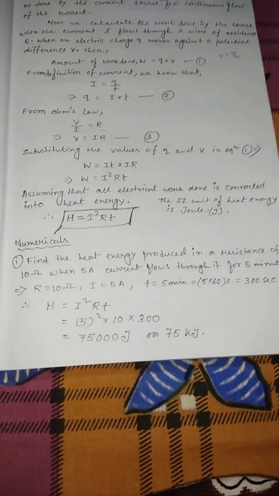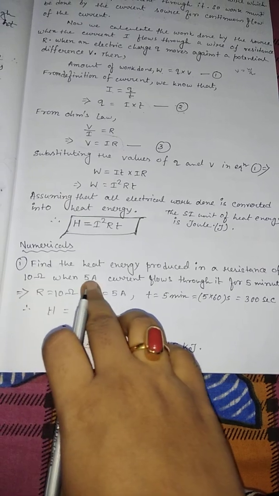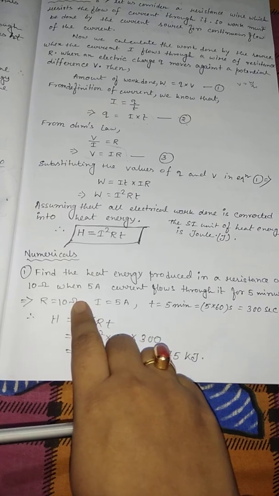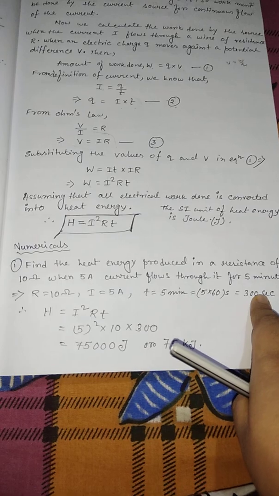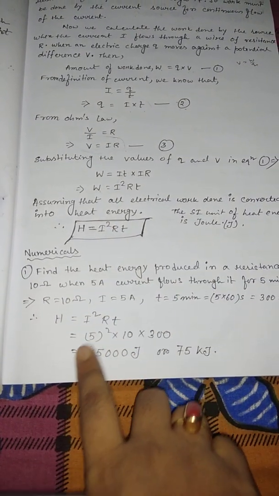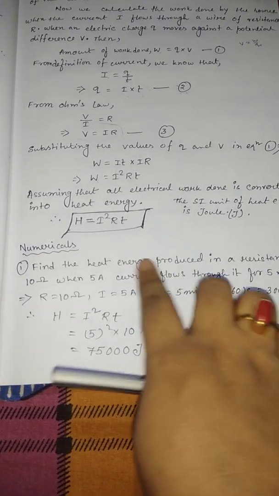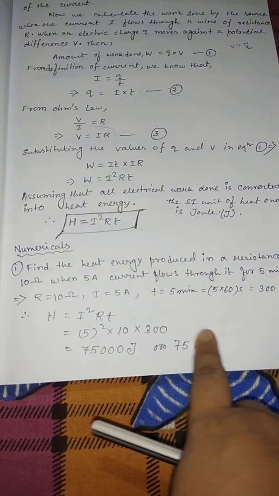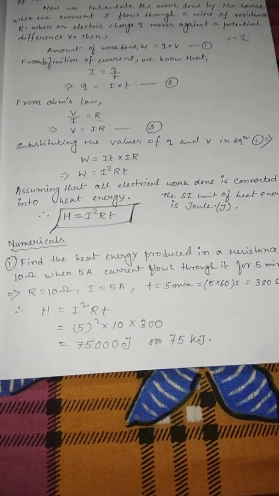Now let's take one problem. Find the heat energy produced in a resistance of 10 ohm when 5 ampere current flows through it for 5 minutes. R is given, I is given, T equals 5 minutes, which must be converted into seconds, that is 300 seconds. We use the equation H equals I square RT, which gives 75,000 joule or 75 kilojoule of heat energy produced in the resistor.